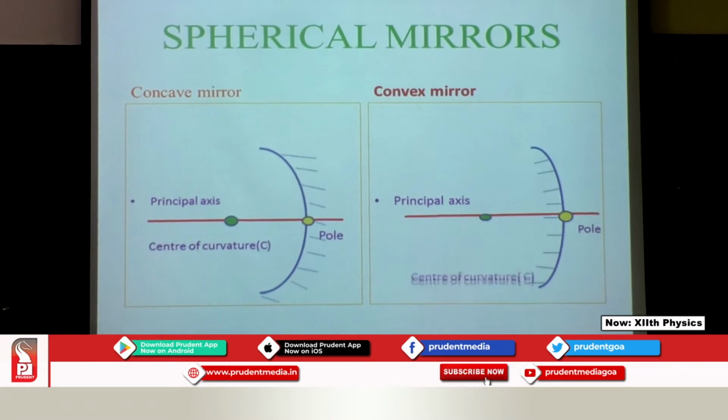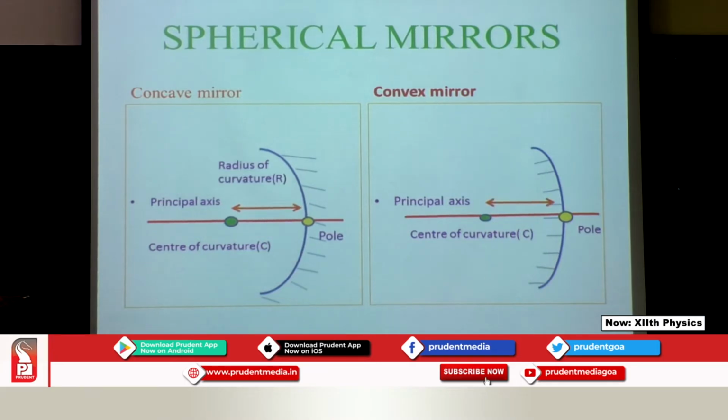Now, we know the center. I showed you all the center of the sphere. This center of curvature is the center of the sphere of which the mirror is a part, and the distance from the pole to the center is the radius of curvature. So, these are the terms which we will be using throughout.